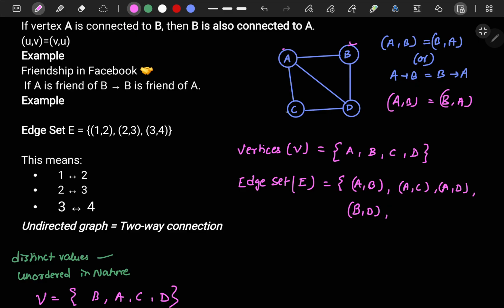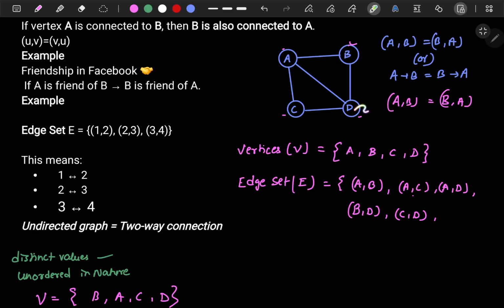Now come to C. C related to A. Should I mention C related to A? Because A related to C is already there, I don't have to mention this. C related to B, there is no connection. C related to D, yes. This is a new relation, so you can mention it, right? Now take the D node and see the relation.